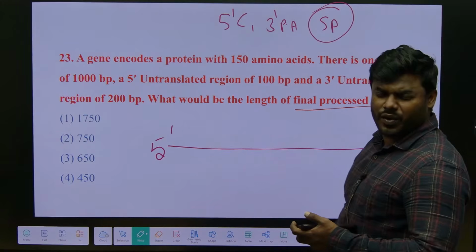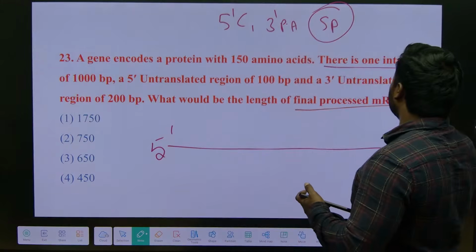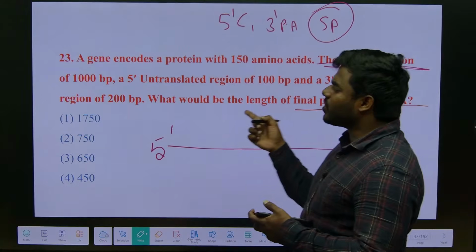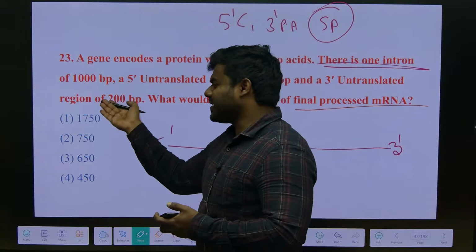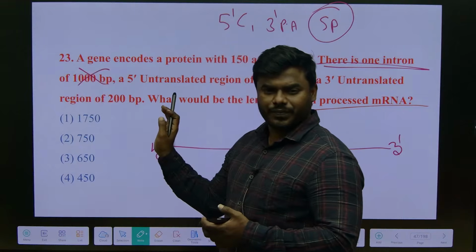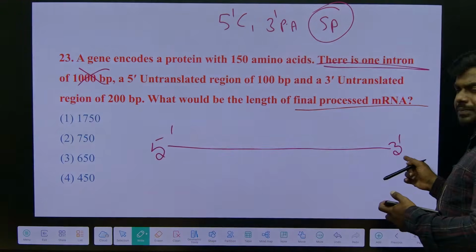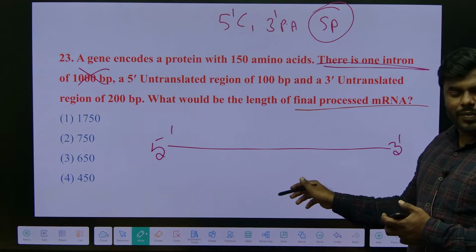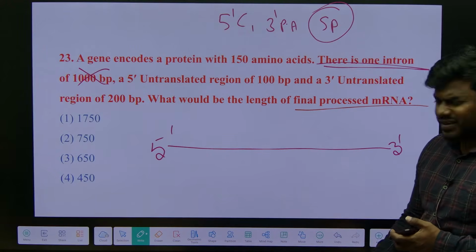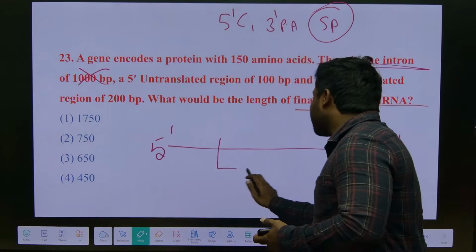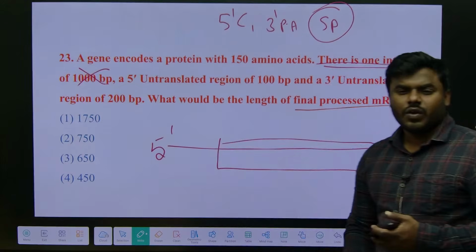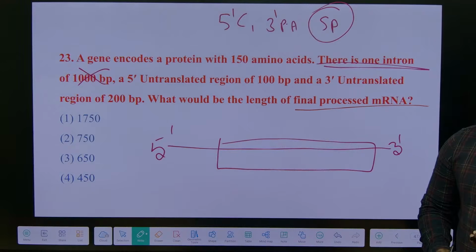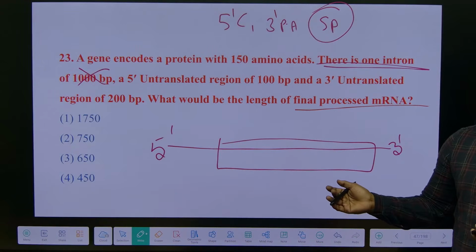Splicing means what are we doing? We are removing the intron. So they are saying there is one intron of 1000 base pair. Even though it is 10,000 base pair, we are going to remove it. If you quickly recall, this is mRNA. What we studied, the entire mRNA never codes for protein. There is a coding region present. We call it a transcription unit or a functional unit, we can call it cistron.